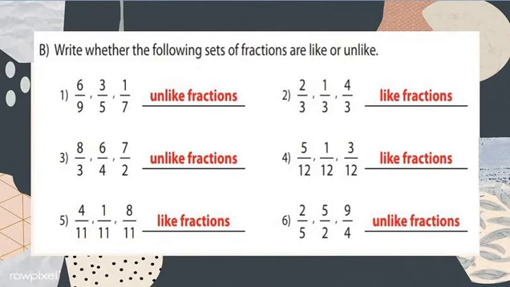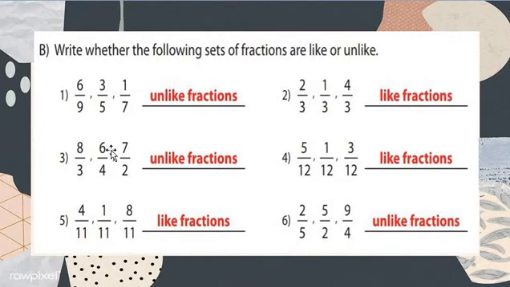Here we only identify whether it is a like or unlike fraction. Understood, my dear students? Question number 1 is 6 upon 9, 3 upon 5, 1 upon 7.